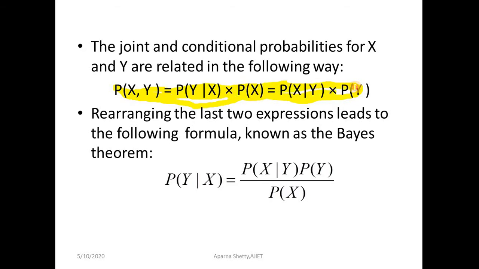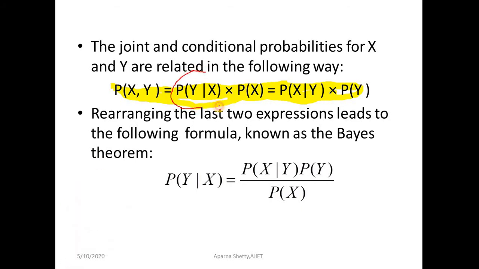That is P of x comma y is equal to P of y given x into P of x, which is equal to P of x given y into P of y. So this is the relationship between the joint and the conditional probability. Now rearranging the last two expressions,